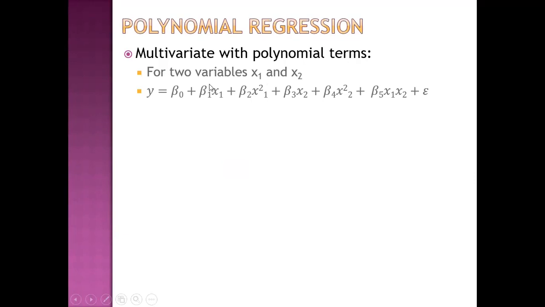Then multivariate linear regression with polynomial terms. So for example, let us say we have two variables. Then we have a term for variable 1, a square term of variable 1, then a term for variable 2, a square term of variable 2, and an interaction term of variable 1 and 2. These are the coefficients, all betas, this is the intercept, and this is the dependent variable. This is an example of polynomial linear regression.